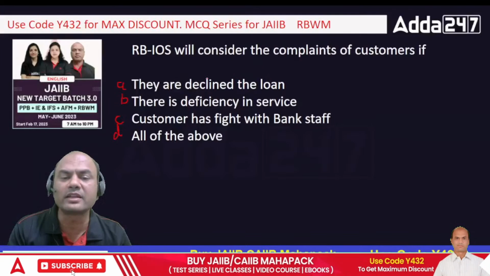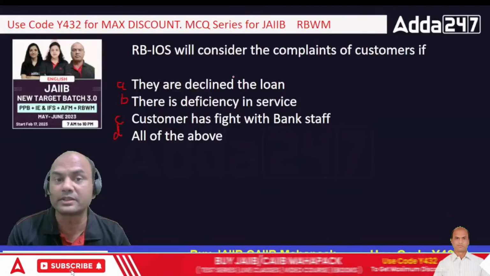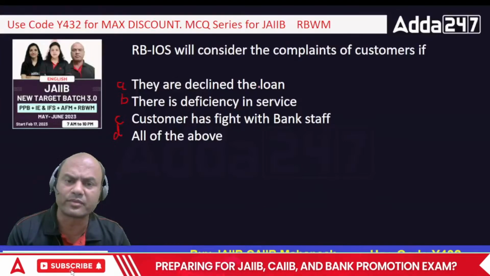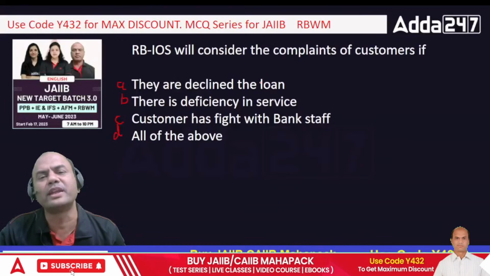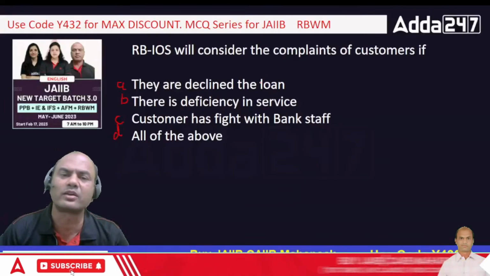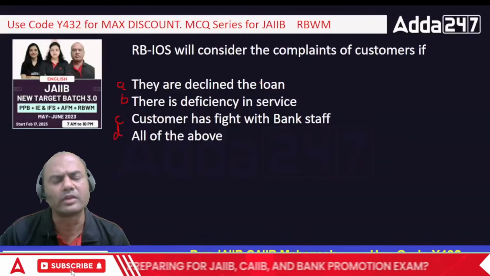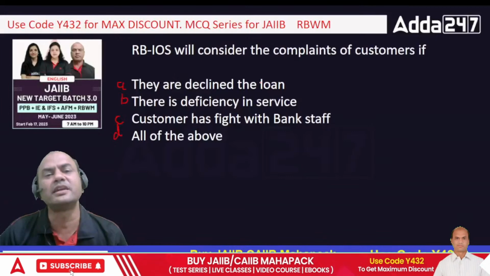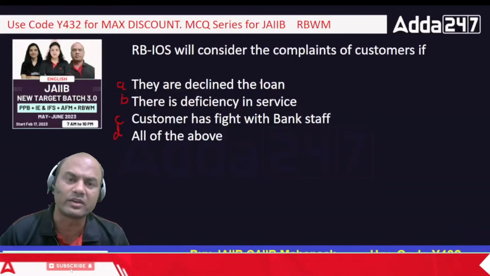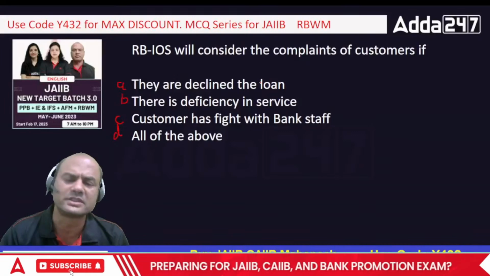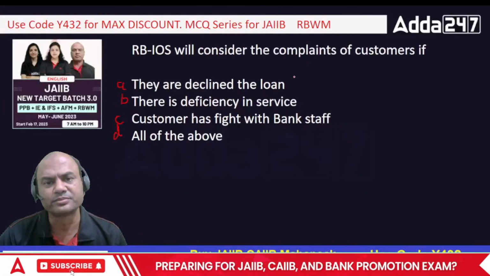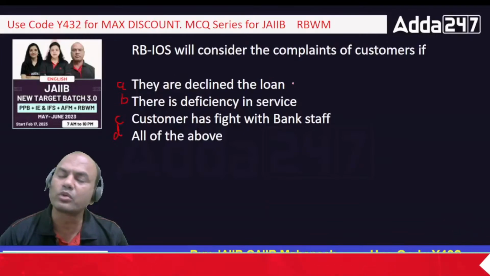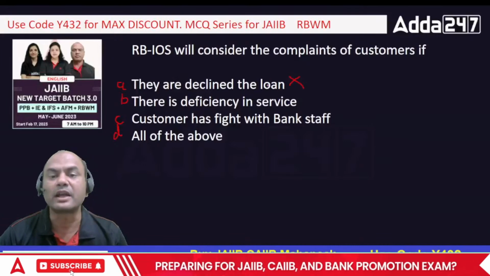Correct. Declining the loan is a right of the bank, with proper reasons. That is important, because reasons are nowadays required. You can just give the reason that due to your financials we are not able to go further with the loan. That much is enough, but you need to give some reason. Or bank's internal policies: your financials don't match with the internal policies. You can give this much reason also. So if I am declined a loan, I can't go to ombudsman, because that's a right of the bank.